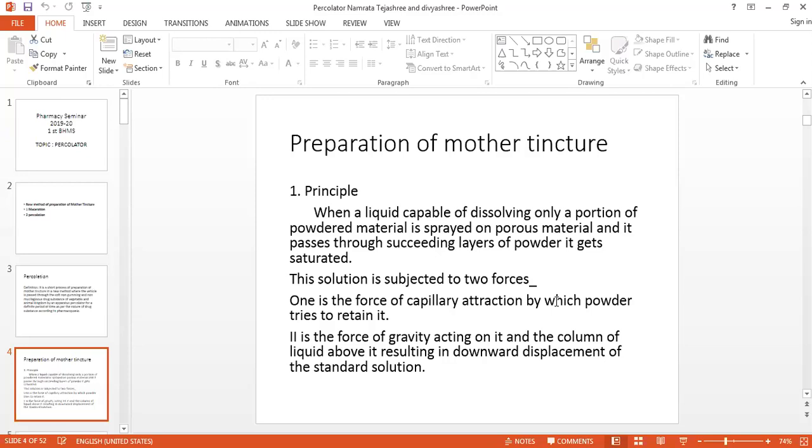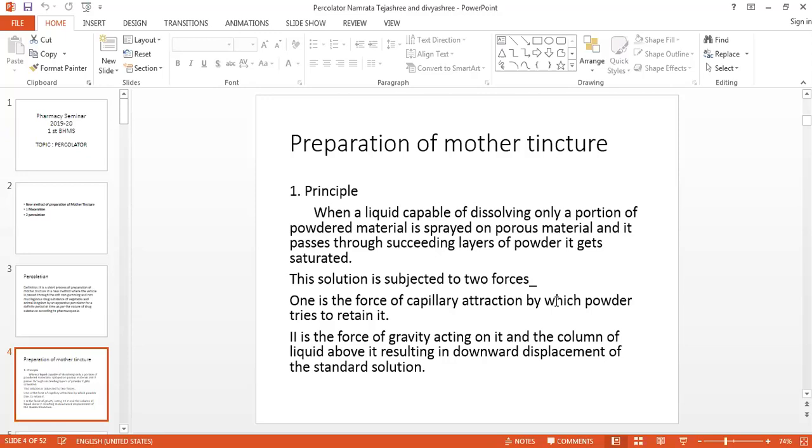The drug substance and the vehicle which you are adding will pass through that succeeding layer. That is nothing but the percolation. When it passes through succeeding layers of powder, it gets saturated.